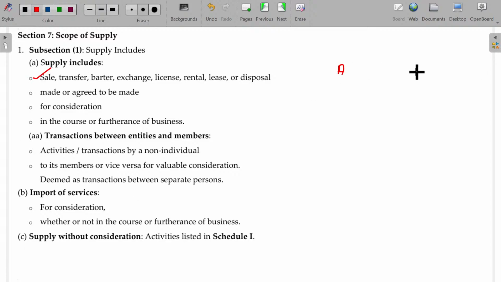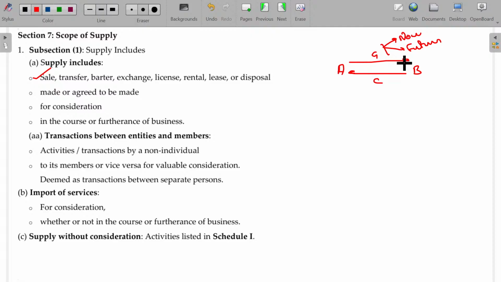So A, B, goods and services moving from A to B and from there to A, he gets a consideration. Is that okay? And this process of supply may include sale, transfer, barter, exchange, license, rental, lease or disposal. Next, when the sale happens, now or later. What about the later? Reservation. I booked the ticket to travel 3 months later. Then it is also supply because I get the consideration for that.